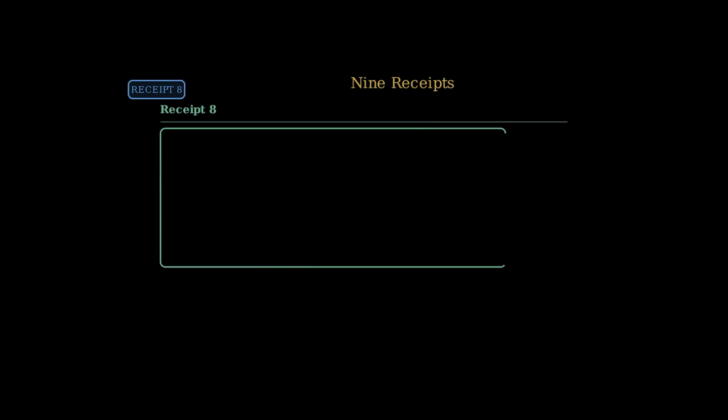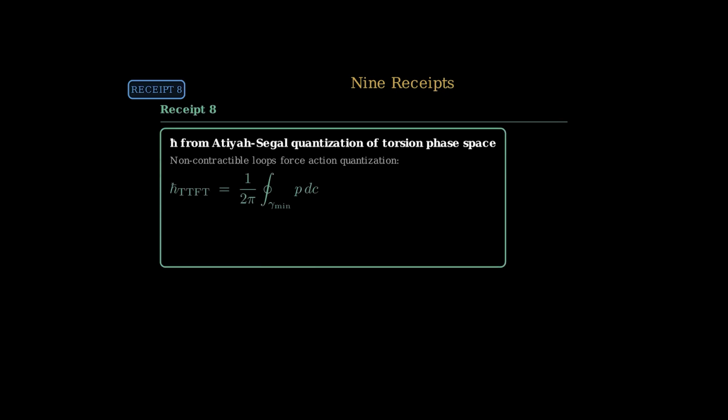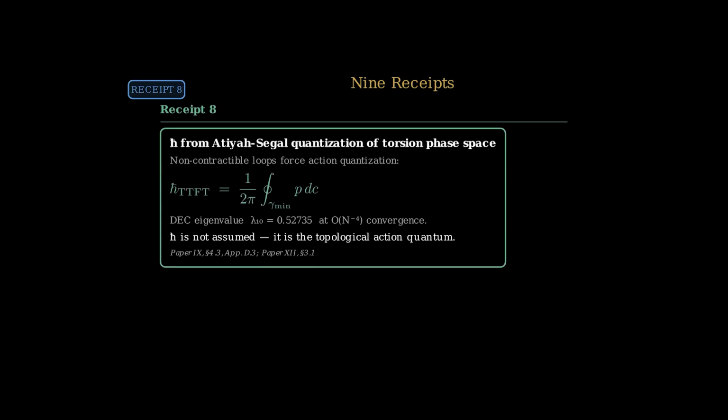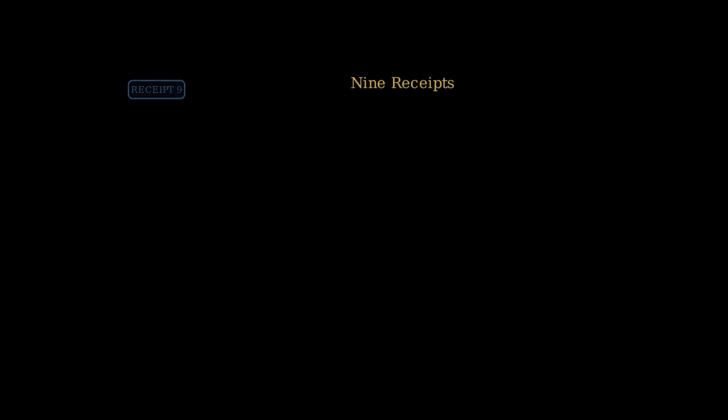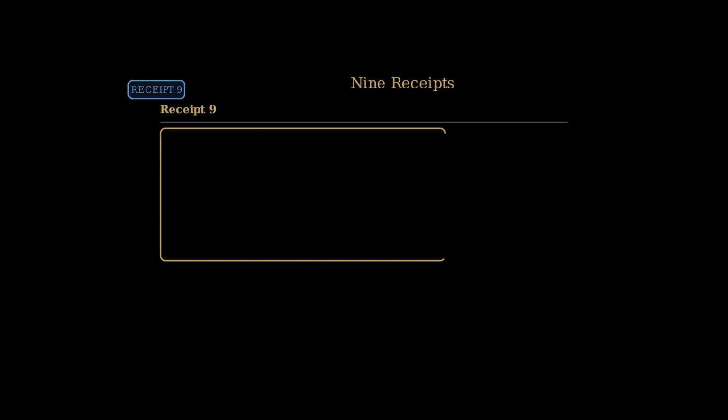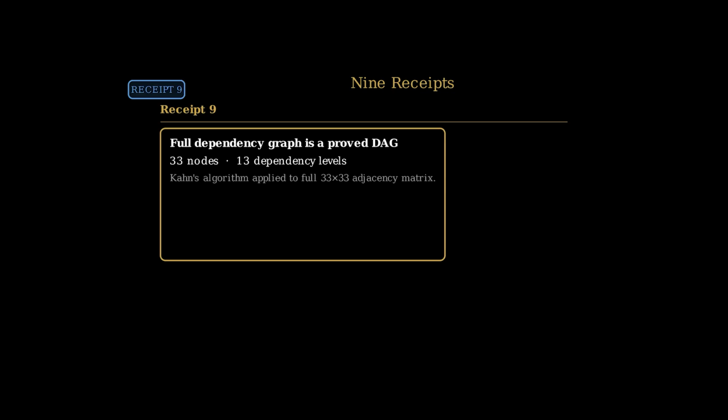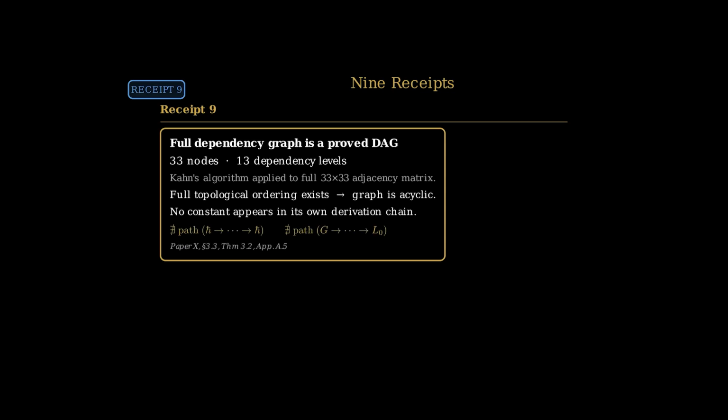The Planck constant h-bar emerges from Atiyah-Segal quantization applied to the non-contractible loops of the torsion phase space. The DEC eigenvalue λ10 equals 0.52735 is confirmed at fourth-order convergence. Receipt 9. The full logical dependency graph is a directed acyclic graph, machine-verified using Kahn's algorithm. No constant appears in its own derivation chain.